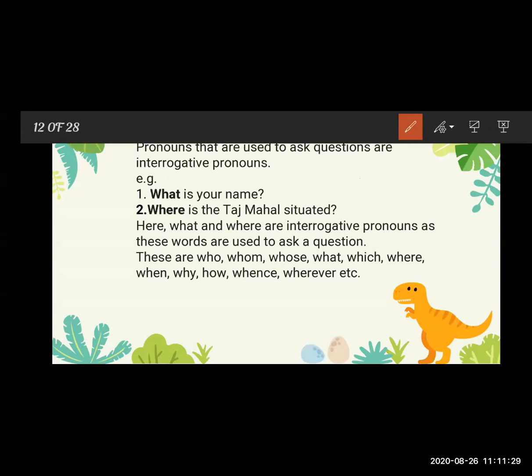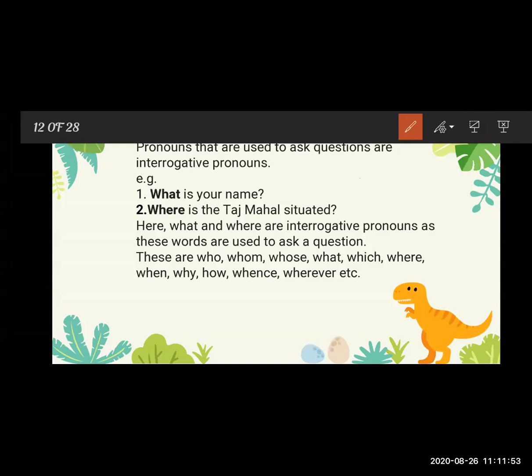So these are the wh words, and for asking questions we sometimes use wh words like what, where, whose, which, how, why. We use these pronouns to ask questions.